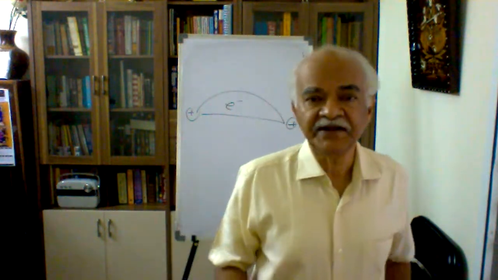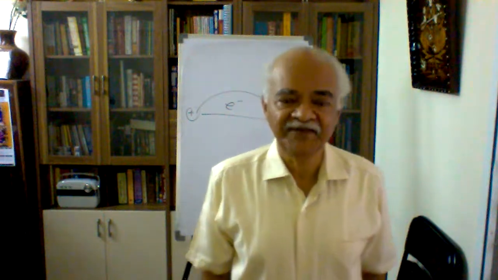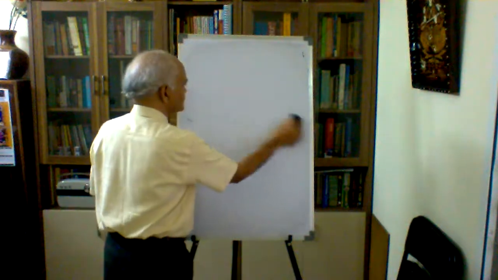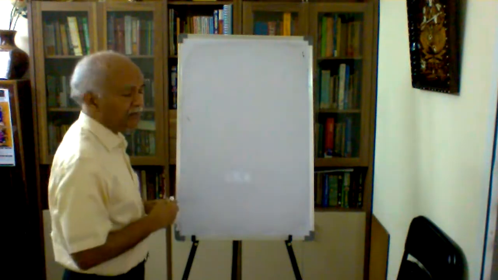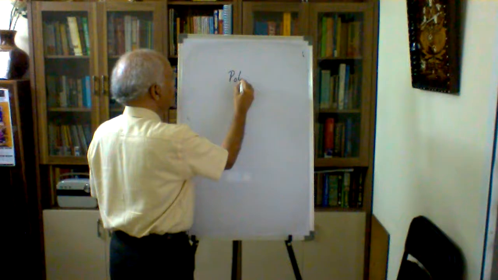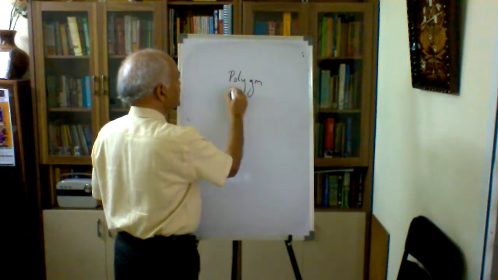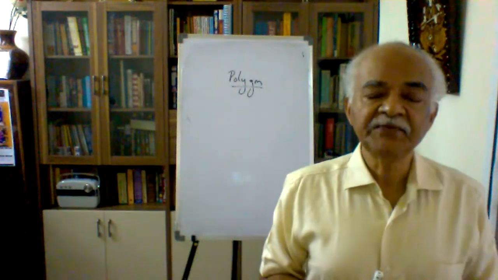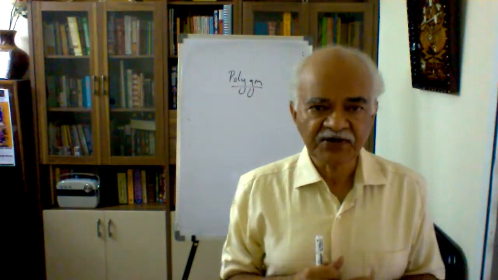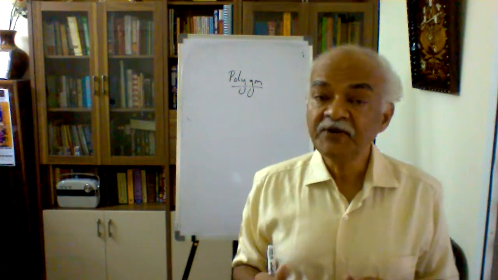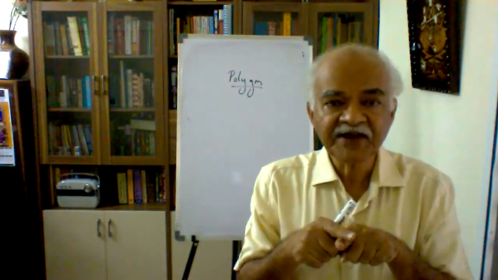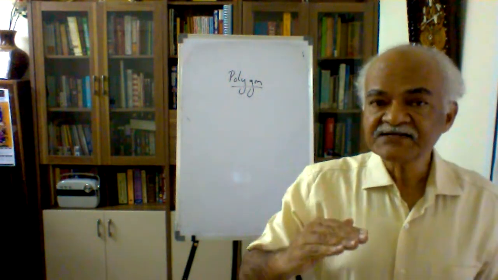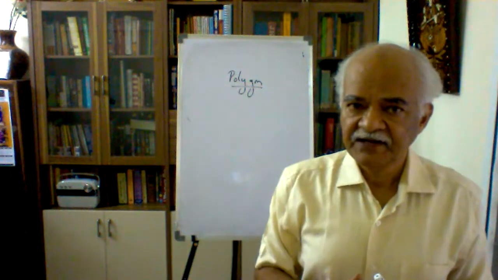Now, I am not really deriving anything here, but we follow a rule of convenience called the polygon rule. What is this polygon rule I am referring to? Polygon rule, P-O-L-Y-G-O-N. Briefly, polygon is a geometry. So, what is the geometry of the benzene molecule? It looks like a hexagon, is it not? So, we draw that. And what is the geometry of cyclobutadiene? It looks like a diamond, for example. We draw that. The way we draw it indicates there are some apex portions and some portion in the middle. Let us try with the benzene molecule.